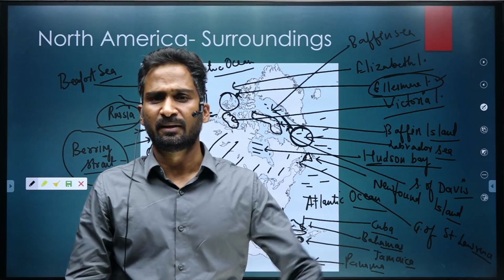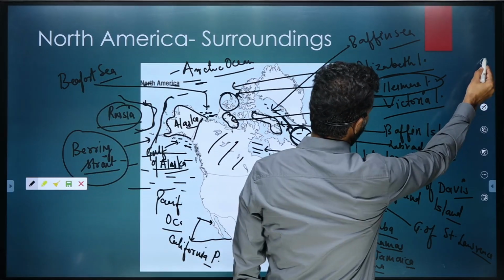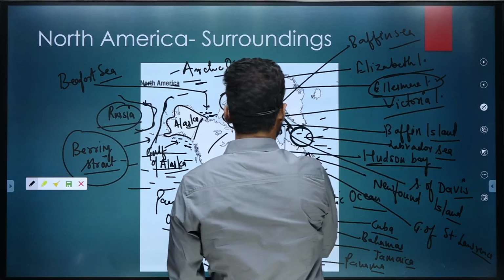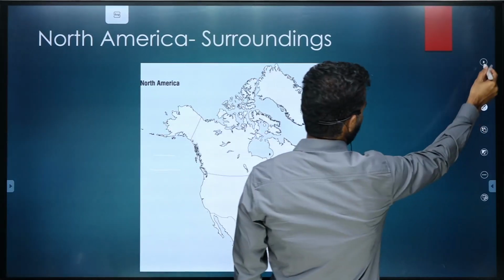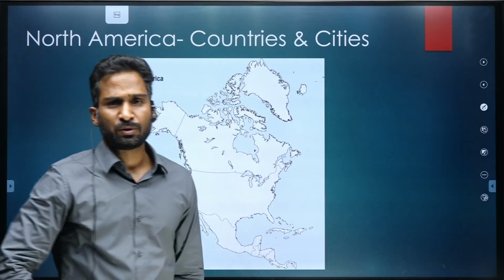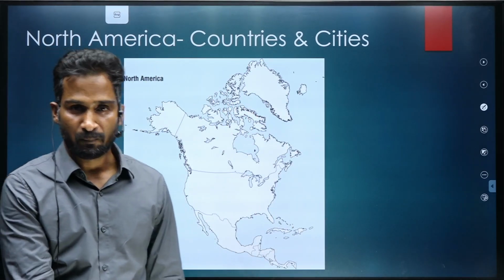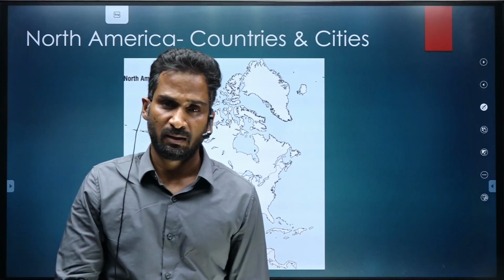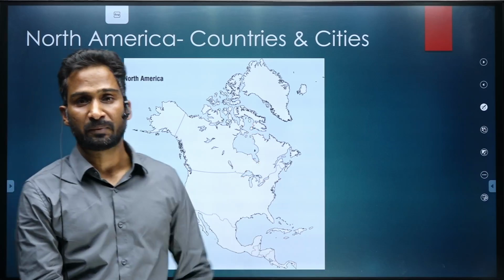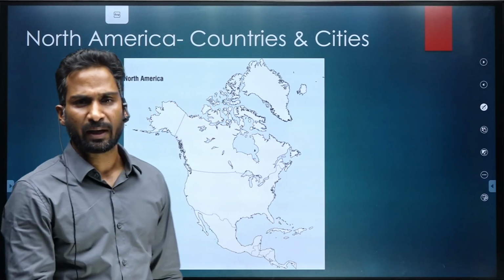Now we'll see the countries and the important cities present in North America. You should know that a number of questions are asked from the mapping part in prelims examinations. Around 5 to 7 questions come every year directly from mapping, and most of the questions are related to current affairs.